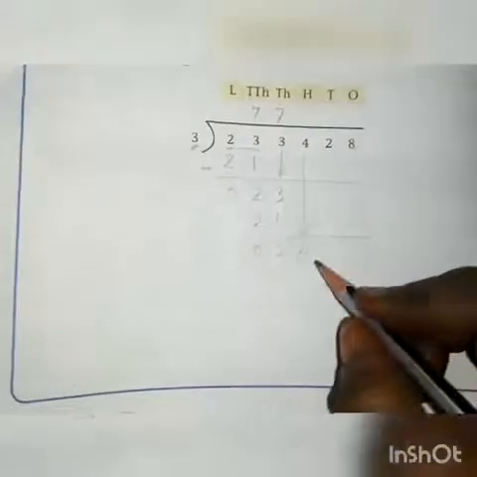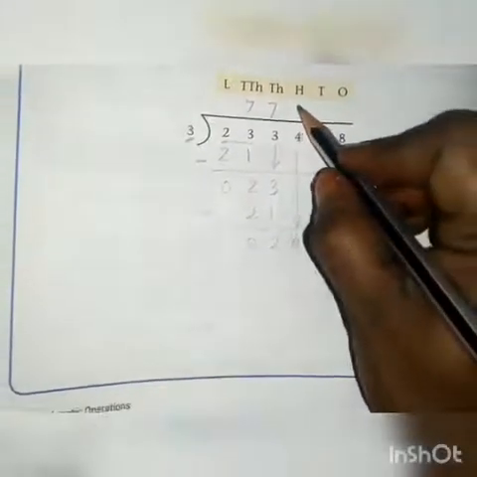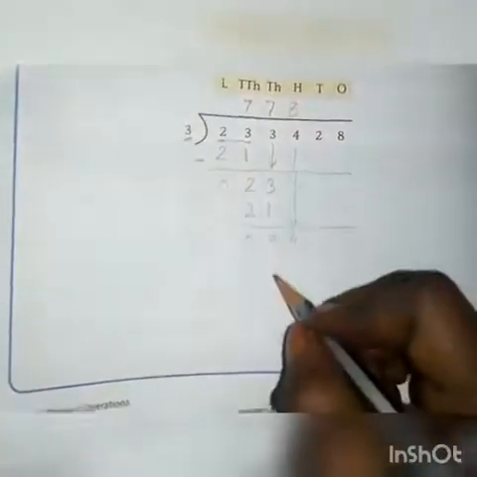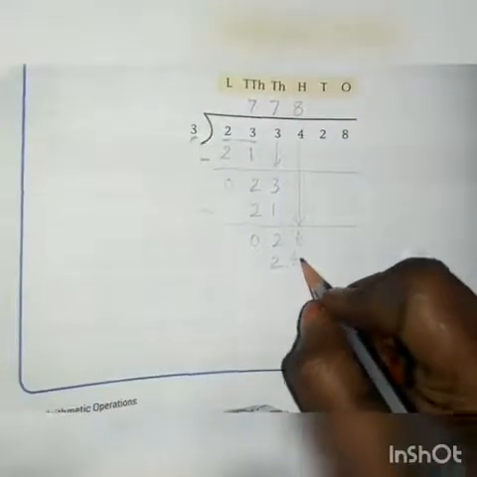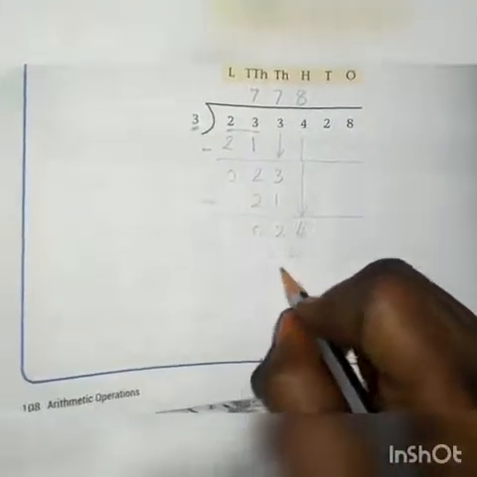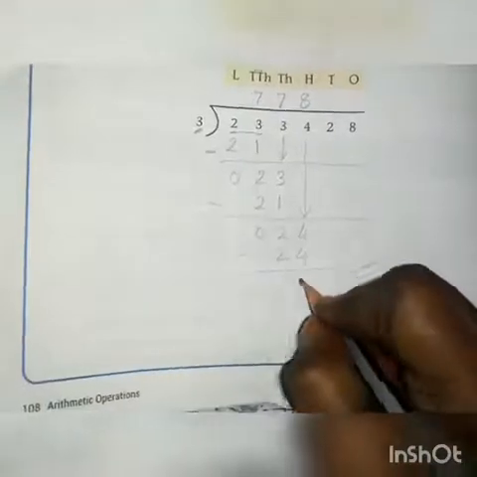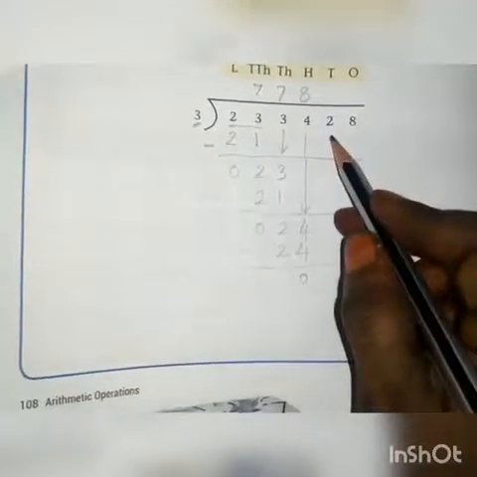How many times we will get 24 from 3 table? 8 times. 8 3s are 24. So we have to write here as 24. Now subtracted 0. 24 minus 24 is 0. Now bring down 2.